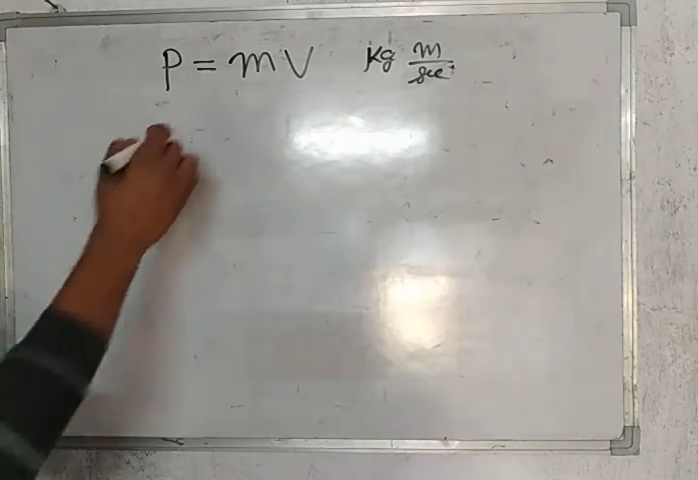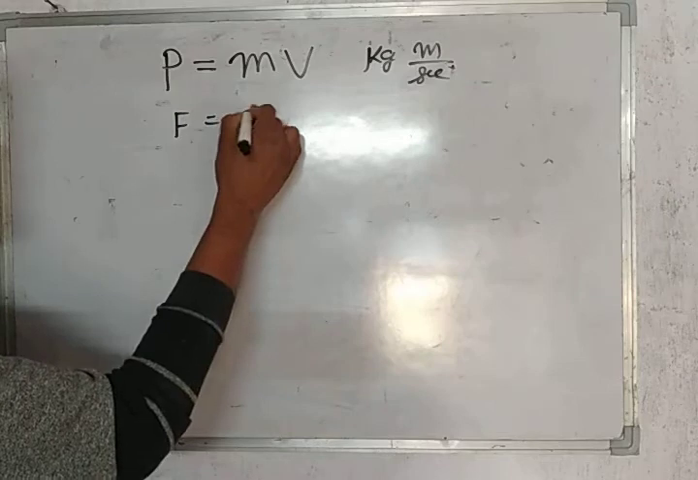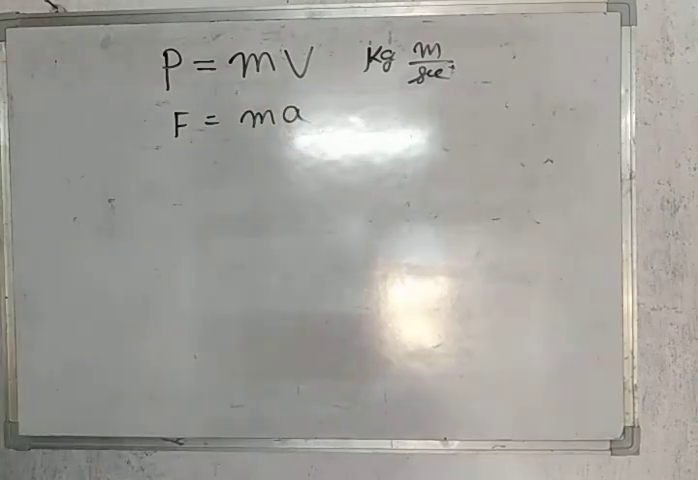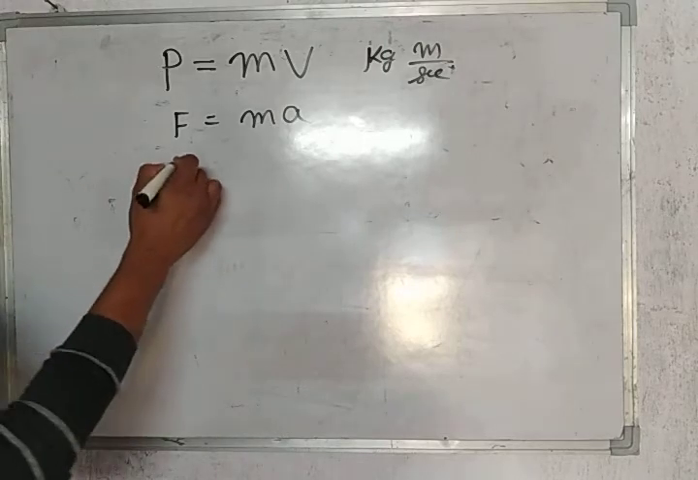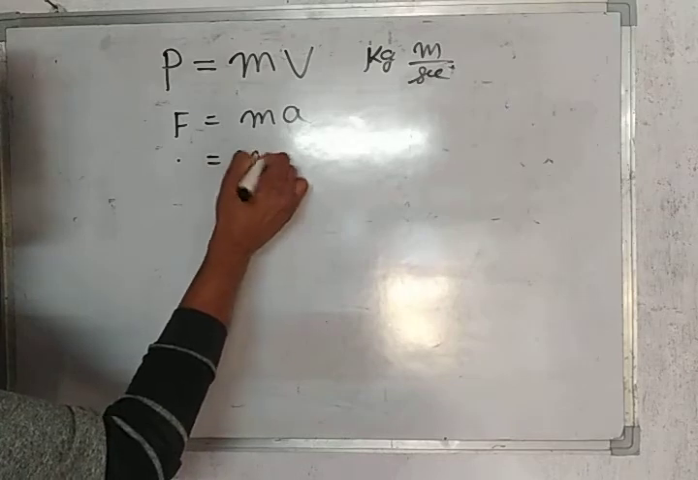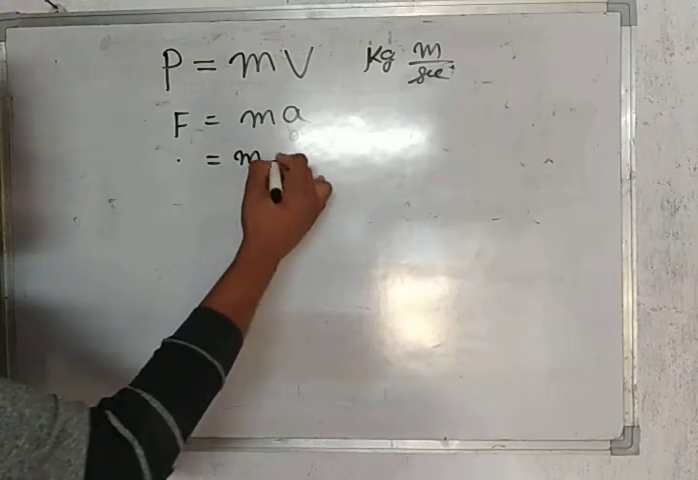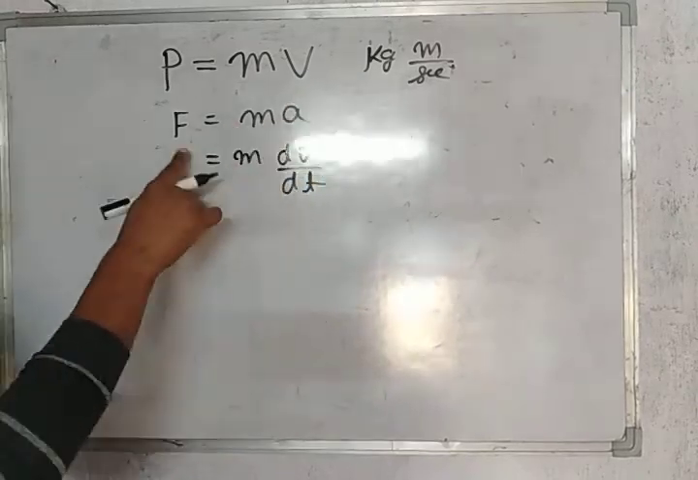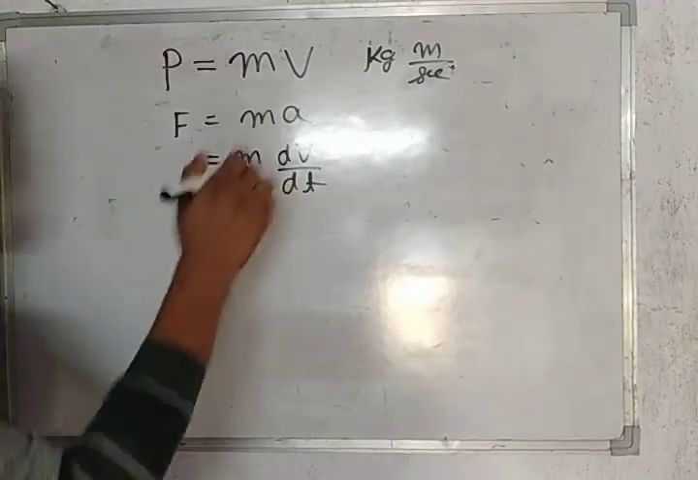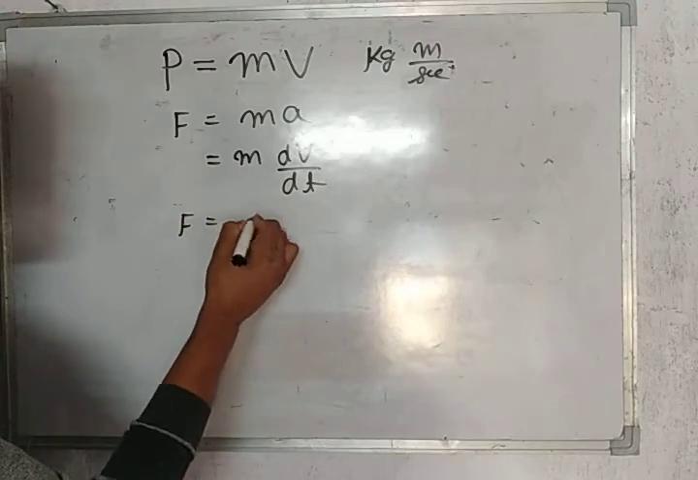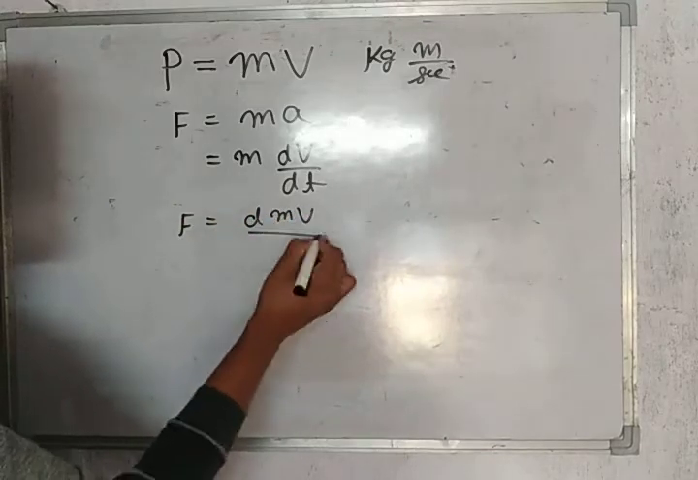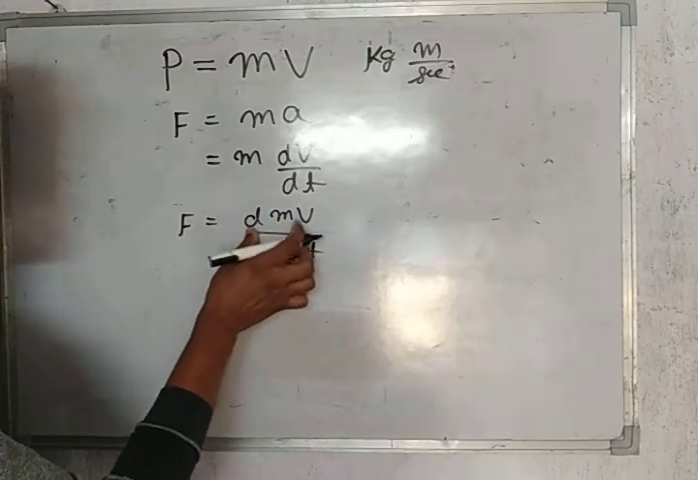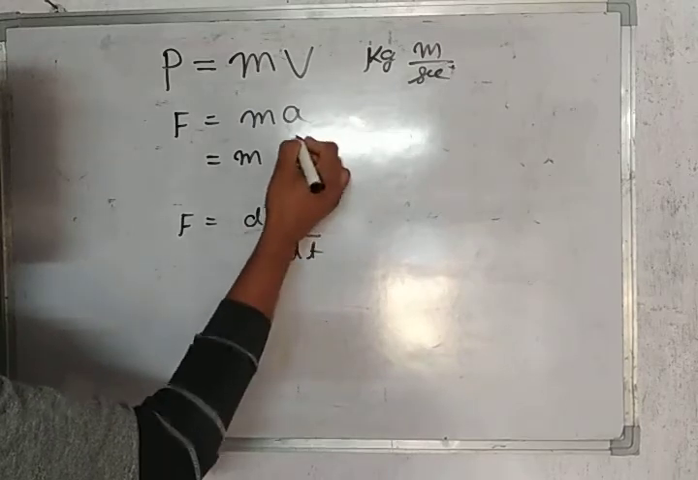One more term we also know very well: force. F is equal to ma. Force is equal to mass into acceleration. And you can also write F is equal to m, and in place of a we can write dv by dt. Change in velocity upon time is the acceleration. And again you can write F is equal to d(mv) by dt, where this v is a vector quantity.